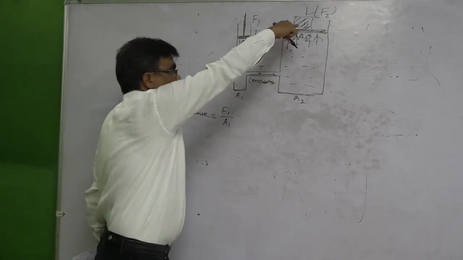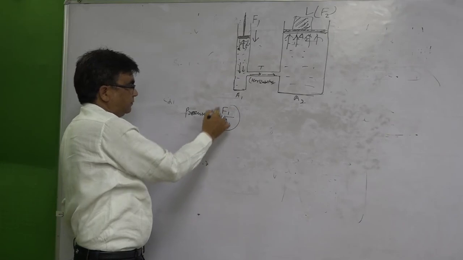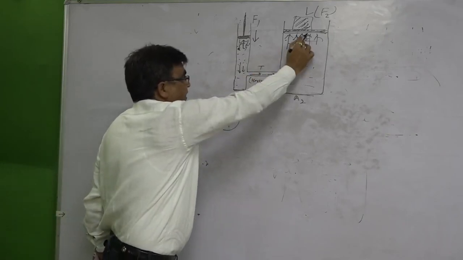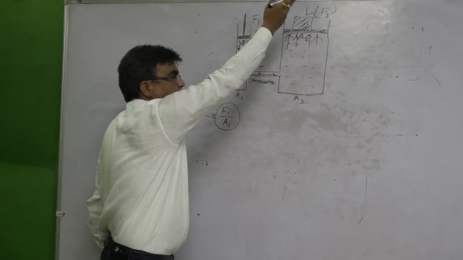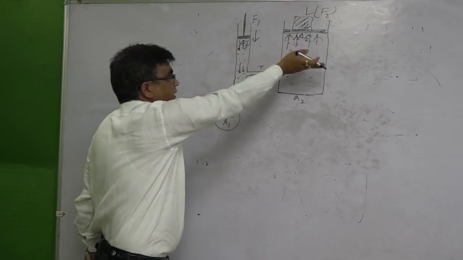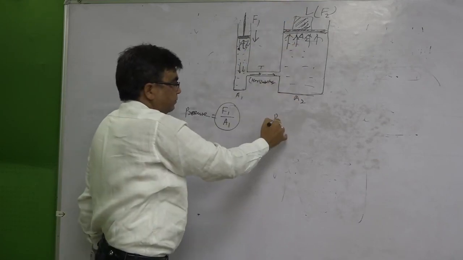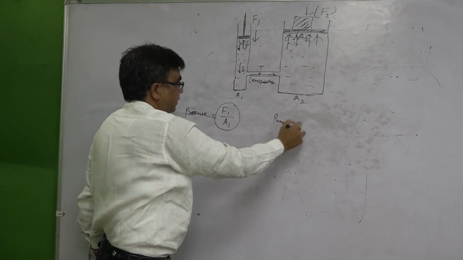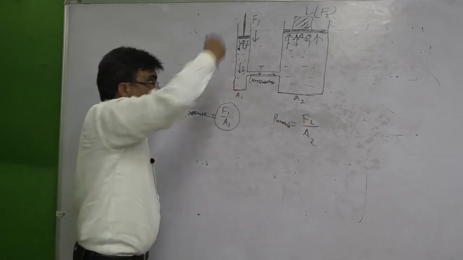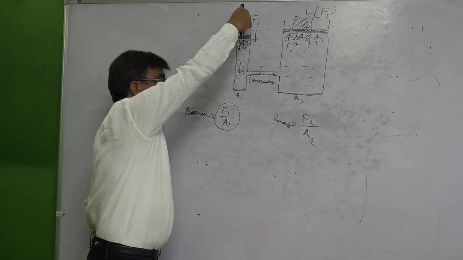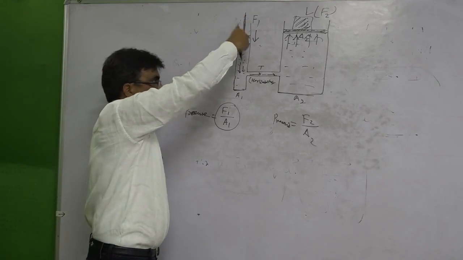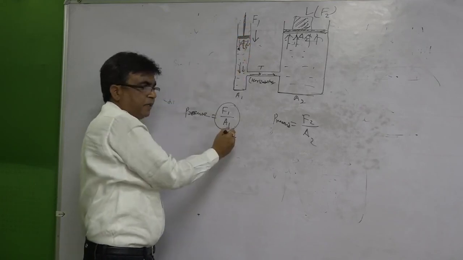So, how much pressure was there? Same, this is the pressure. If A2 is the area, and F2 load is being overcome, what will be the pressure mathematically? Here pressure is F2 upon A2, but what does Pascal's law say? That this pressure is created by the pressure which we created in the smaller piston, that is F1 upon A1.